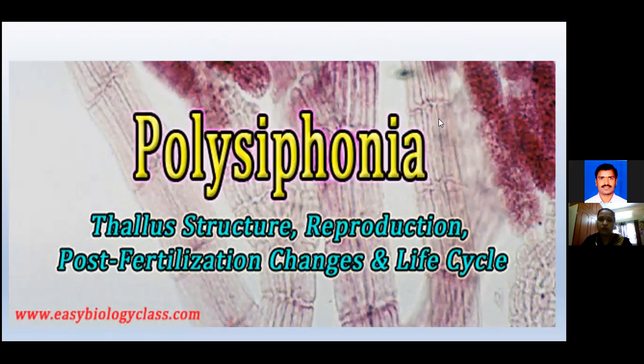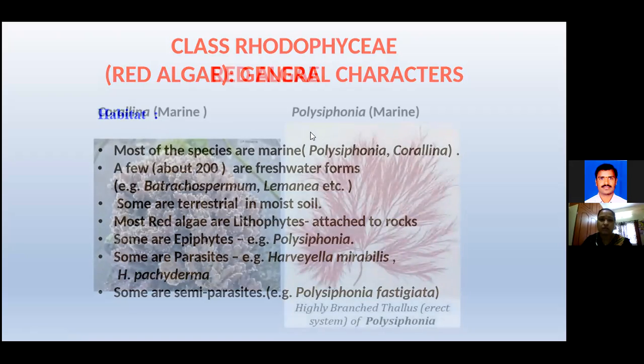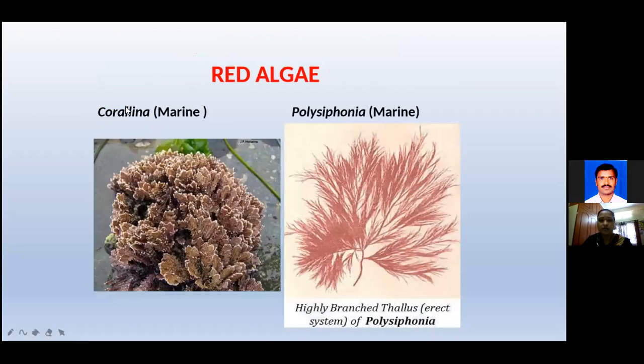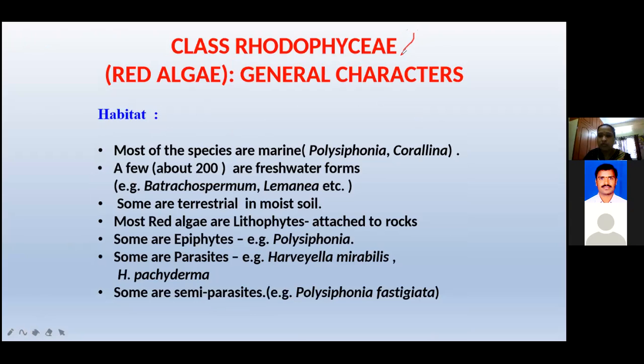See in this one, the first one, if you write down the classification, but here now classification is not there, but I will give the classification also. I'll take the pen. See here, if you write down on the right side of your page the classification, what is the class, girls? See here, what is the class? Rhodophyceae class. After that, what is the next one?